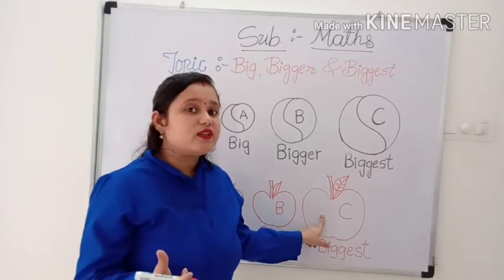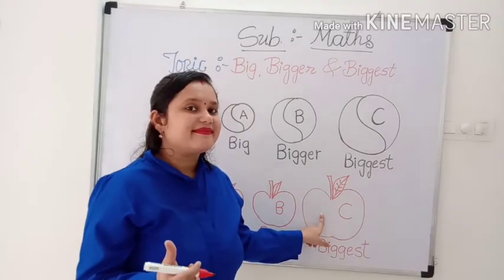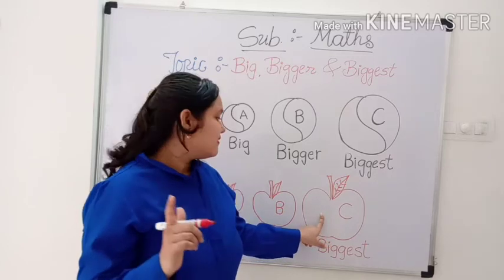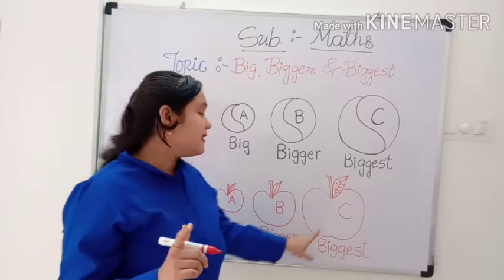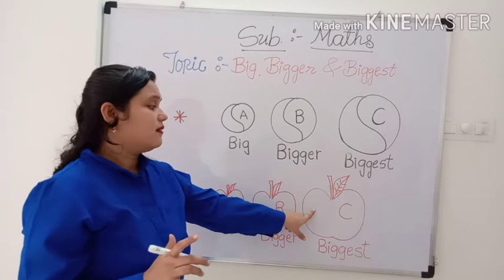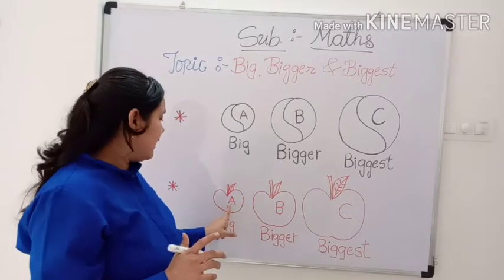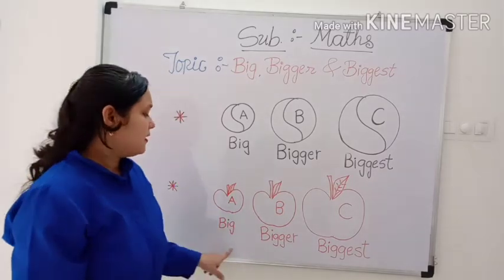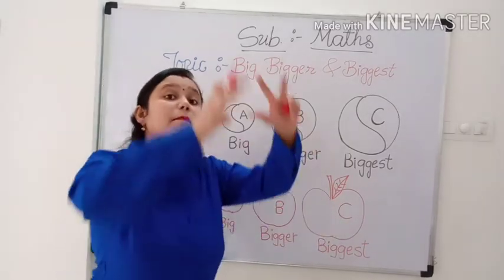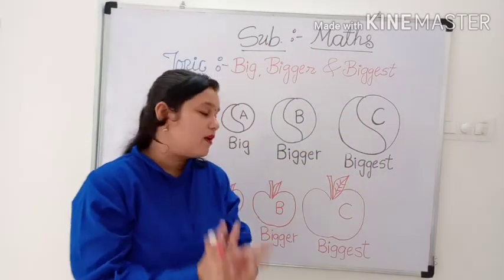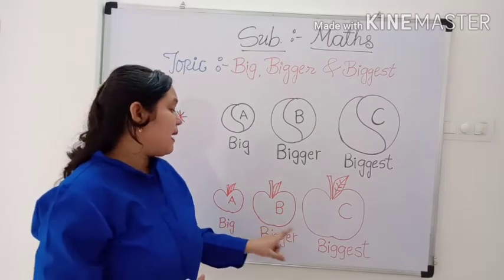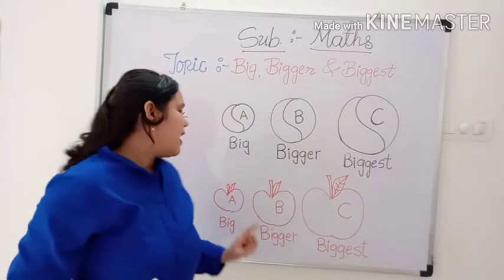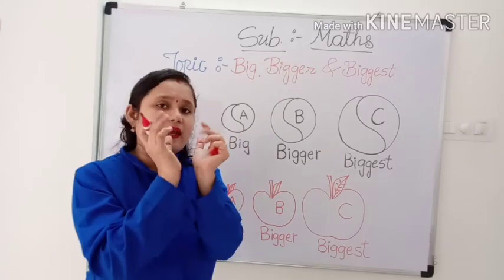Everyone understood? Yes. C tag apple is bigger than A and B tag apples. So we will call it biggest apple. This B tag apple is bigger and A tag apple is big.